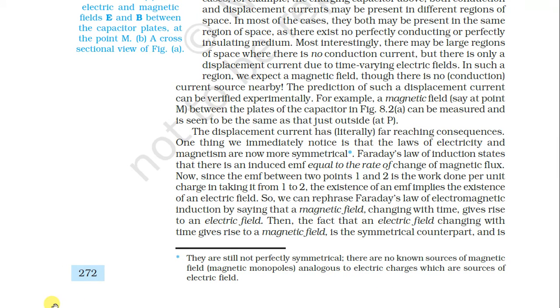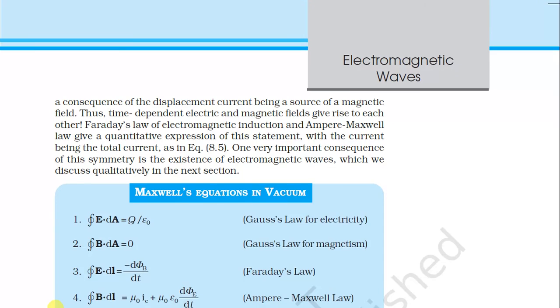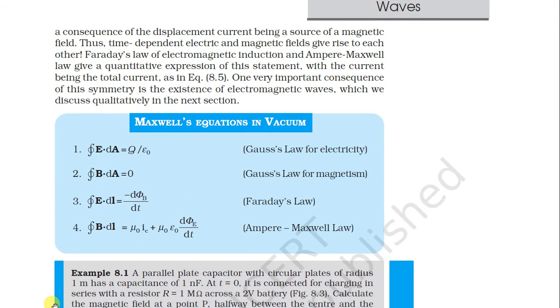This is the consequence of the displacement current being a source of magnetic field. Thus the time-dependent electric and magnetic fields give rise to each other. Faraday's law of electromagnetic induction and the Ampere-Maxwell law give a quantitative expression of this statement, with the current being the total current. One very important consequence of this symmetry is the existence of electromagnetic waves, which are discussed qualitatively in the next sections.